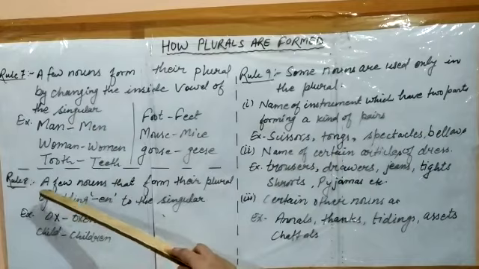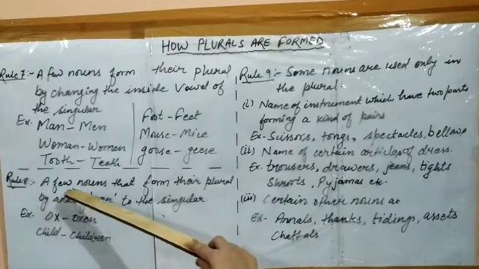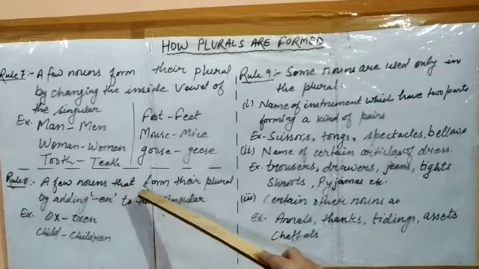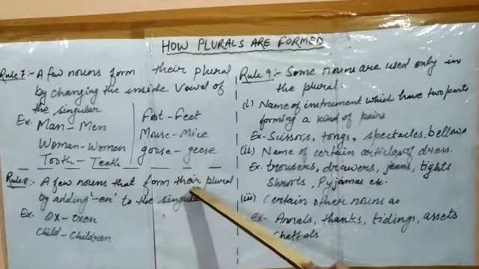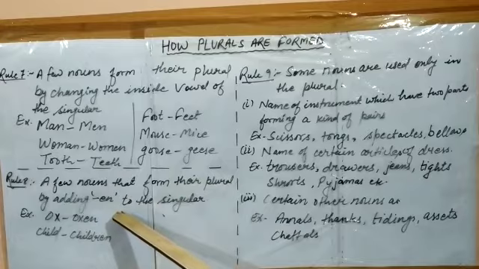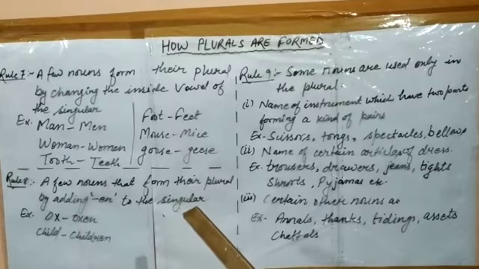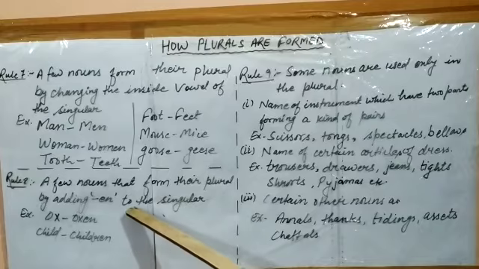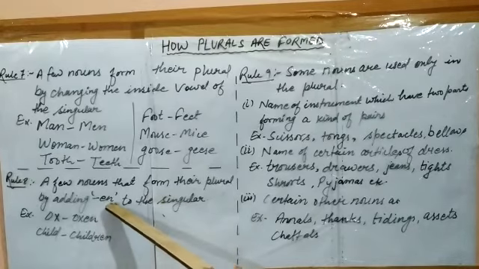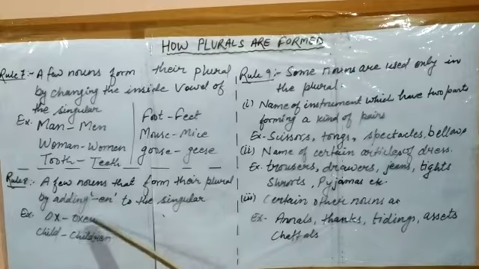Okay, so the next rule is rule number 8. See, students, a few nouns form their plural by adding en to the singular. Some singular nouns change by adding en. Very few words are like this. Ox, oxen.